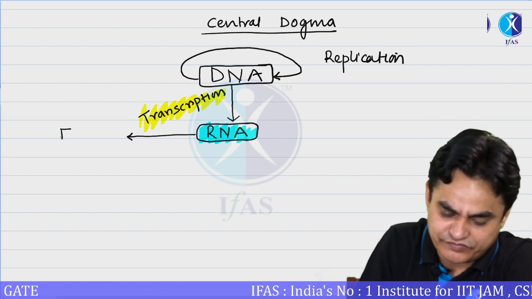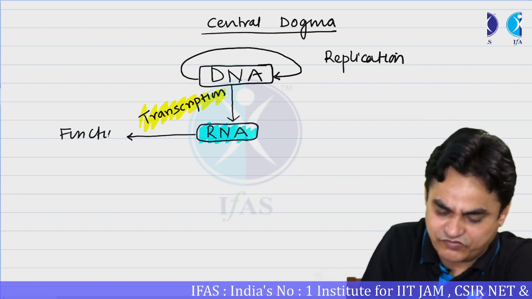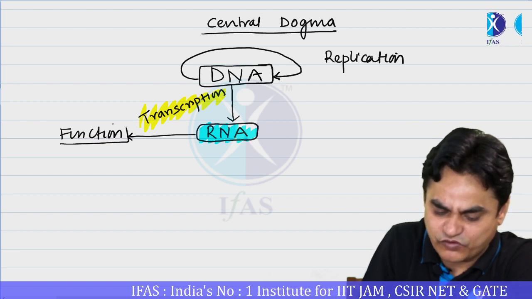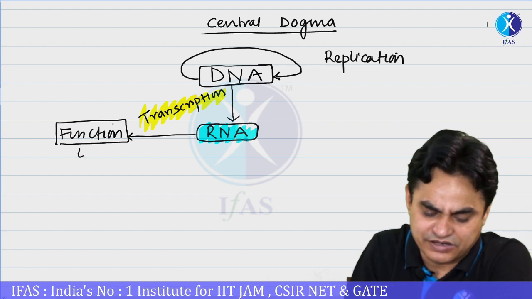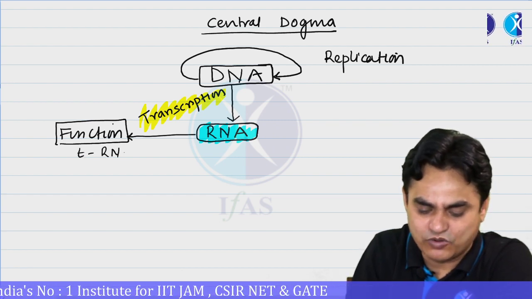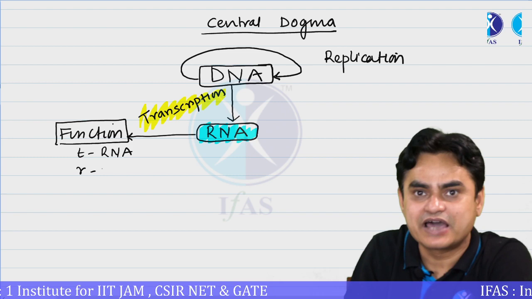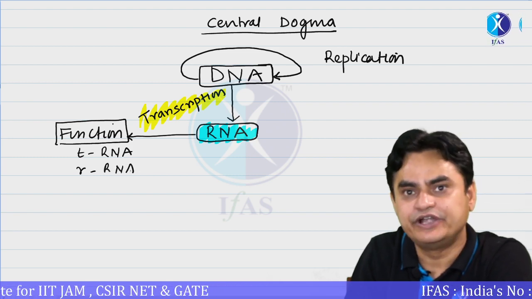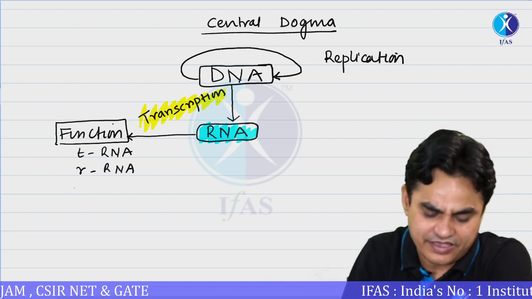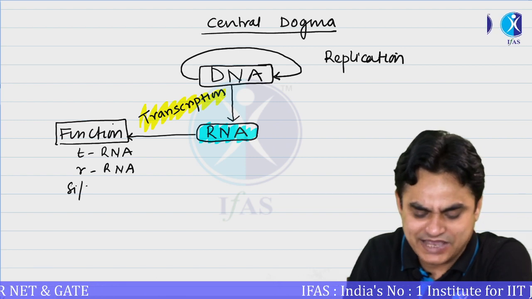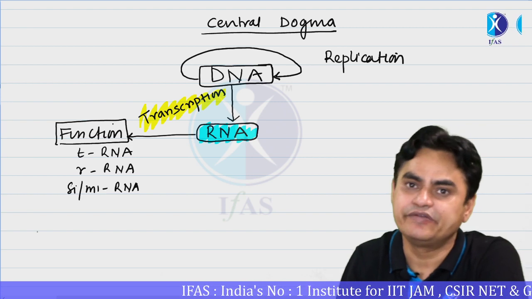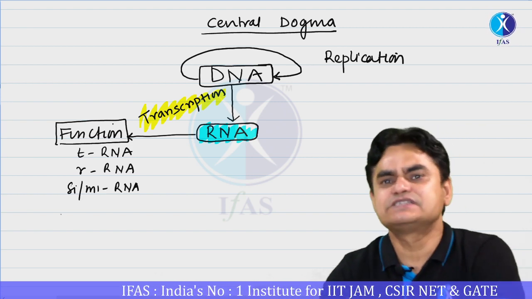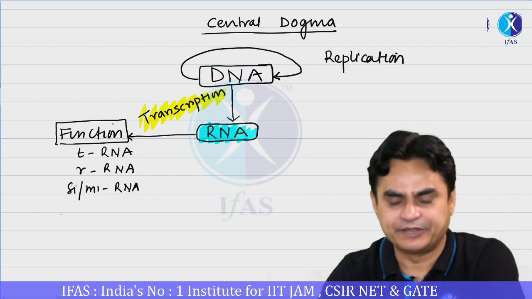RNA itself could directly be utilized for a variety of functions. For example, tRNA acts as an adapter molecule. rRNA is a component of ribosomes. We will also study siRNA and microRNA, which have some regulatory roles. And besides this, we will study various other kinds of RNA.